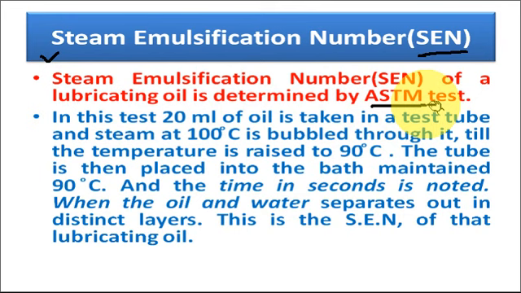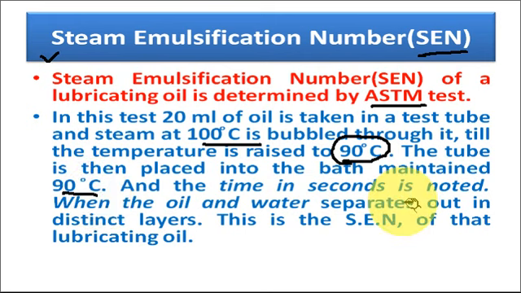What is this ASTM test? In this test, 20 ml of oil is taken in a test tube and steam at 100 degrees is bubbled through it till the temperature of this tube is increased up to 90 degrees centigrade. Now, the tube is then placed into the bath maintained at 90 degrees centigrade. That means we are mixing the oil with the steam at 90 degrees centigrade.